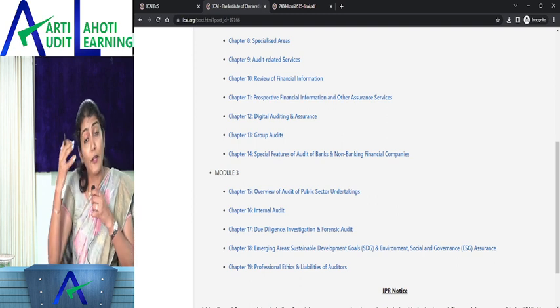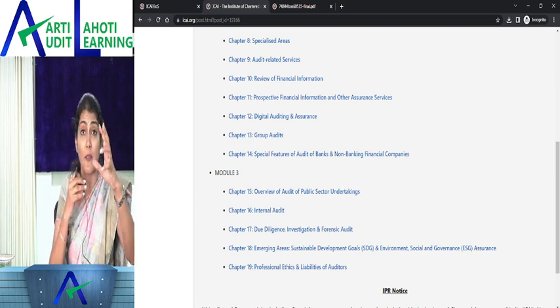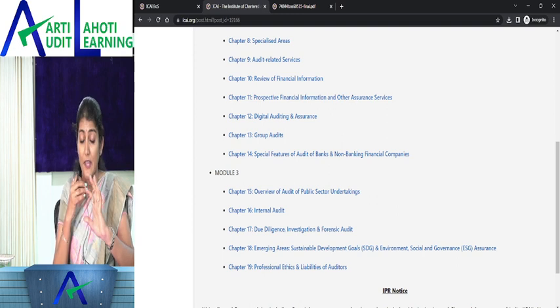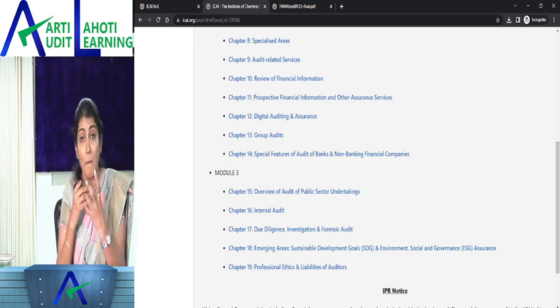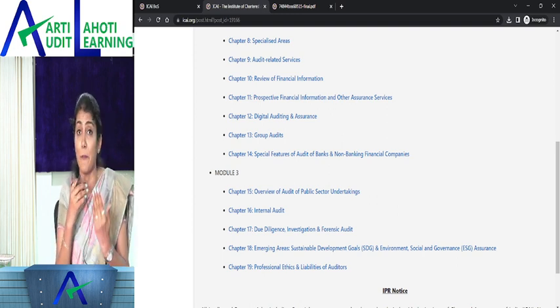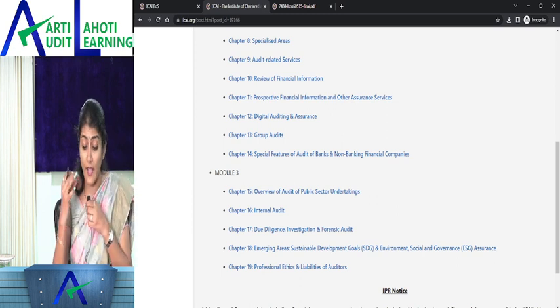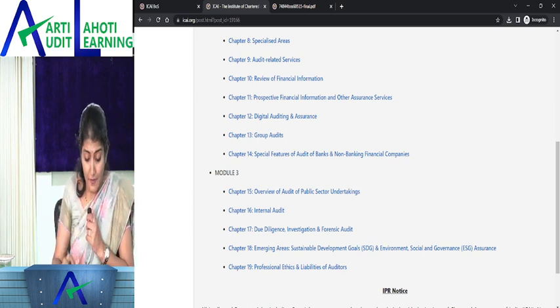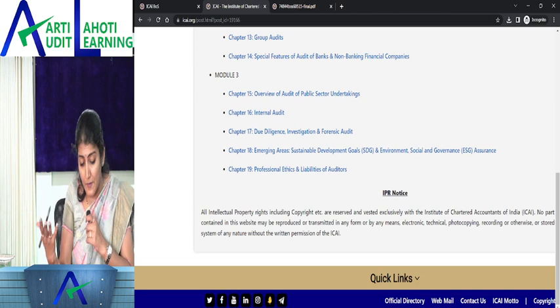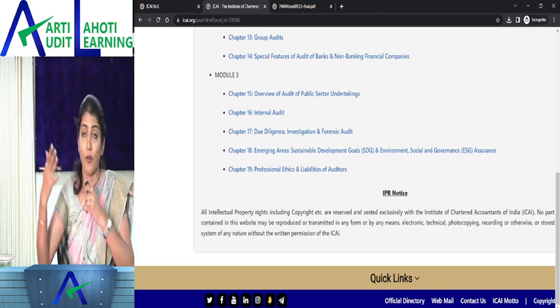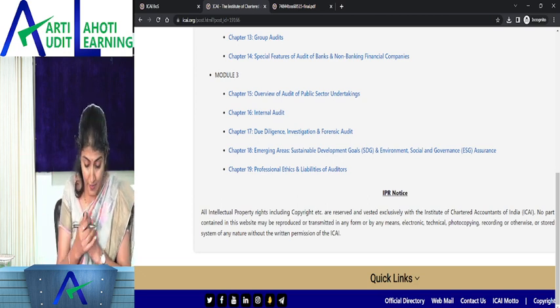Then earlier we had two separate chapters on the audit of the banks and the audit of the NBFCs. Now both those chapters have been combined together, making it a 130-page chapter over there, right? The audit of the banks and the audit of the NBFCs. Then you have the chapter on the audit of the PSUs, which is now called the overview of the audit of the PSUs. Fair enough, right?